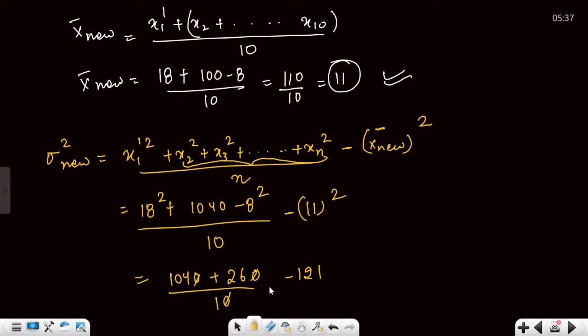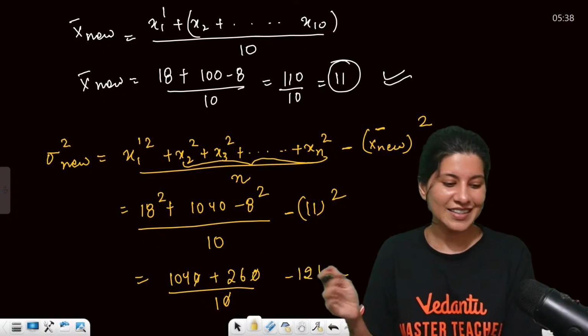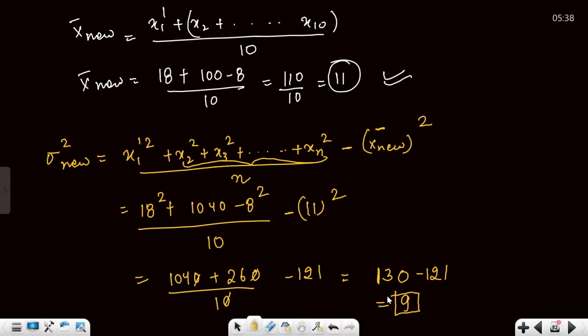0, 0, 0 cancel. This is going to become 0. 4 plus 6. Then this is 3. This is 1 minus 121. So finally, the new variance is 9, guys, 9. 9 is the correct answer. Have a look and let me know, guys.